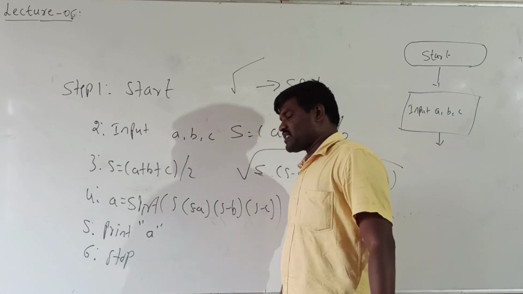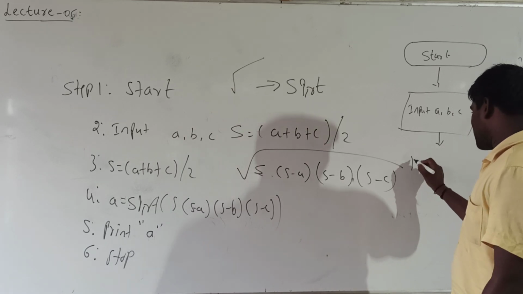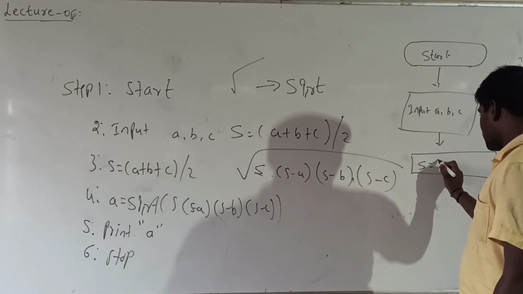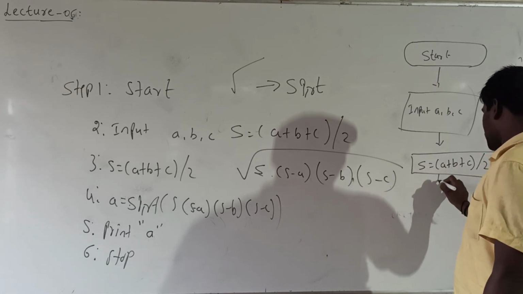First you compute S, after that you compute A. So you write the rectangle two times. First is S is equal to A plus B plus C divided by 2.